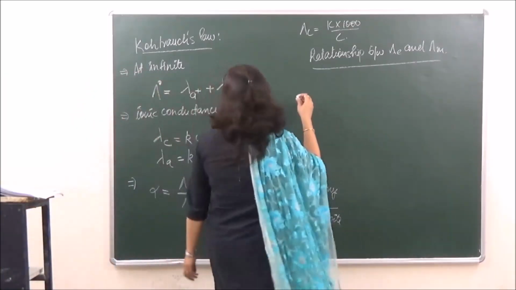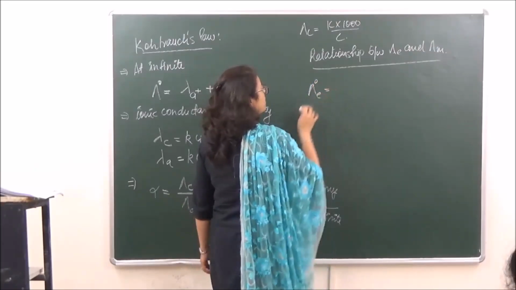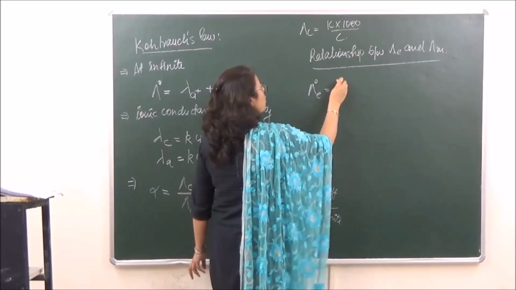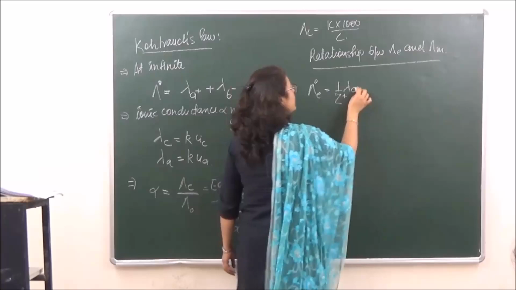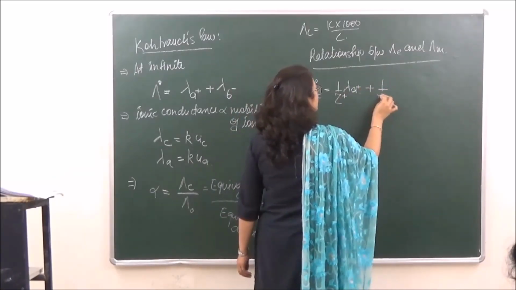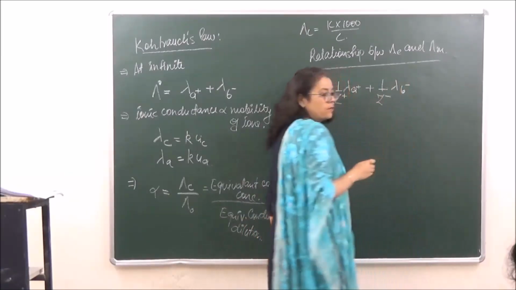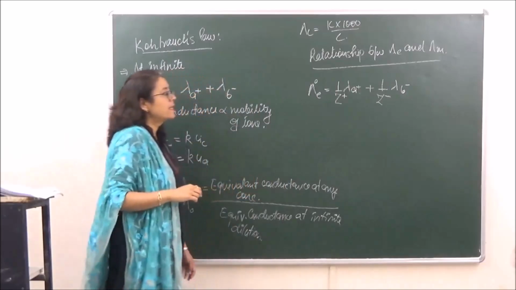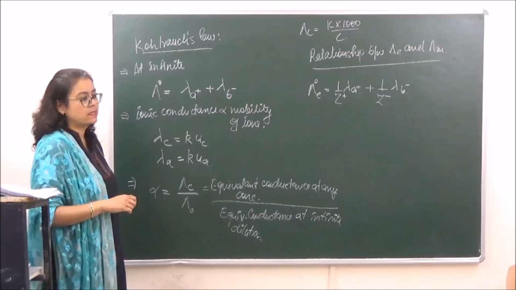It is equal to lambda naught E, that will be equal to say 1 upon Z positive into lambda A positive plus 1 upon Z negative into lambda B negative. What is Z over here? That is the stoichiometry, the number of ions present.